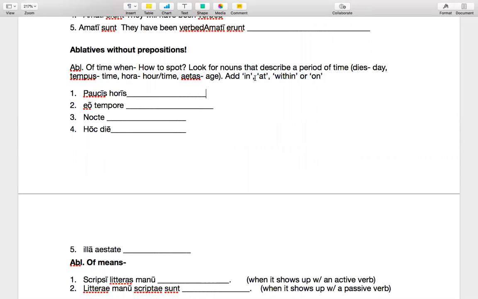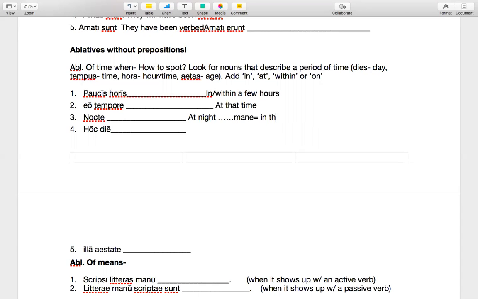Do we say in a few hours, at a few hours, within a few hours, on? We can say in or within, actually. Both of those work pretty well. So it would depend on context, and we could play around with different options there. Eo tempore, we've seen this before a lot. I would say that should be at that time. We're treating eo as a personal pronoun functioning demonstratively. Nocte by itself, we don't actually have this word yet, but we've seen it in stories. That'd be like at night, based on what we say in English. Where mane, which comes from the word meaning morning that we don't have, in English we would say in the morning. So a lot of this is just based on what sounds good, what we normally would say in English.